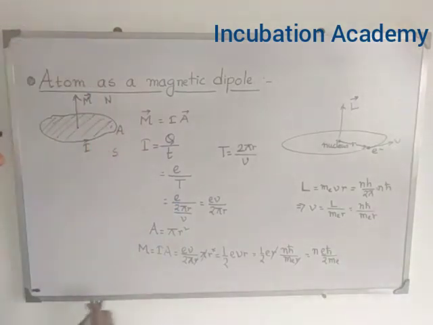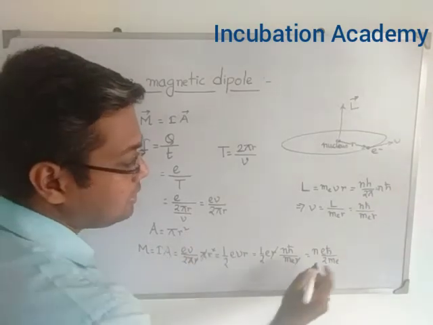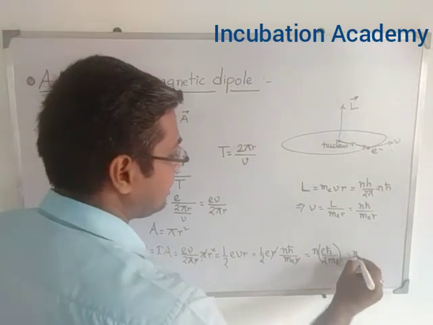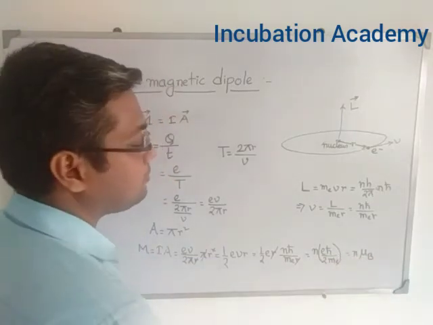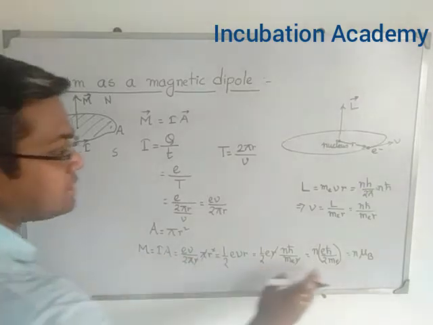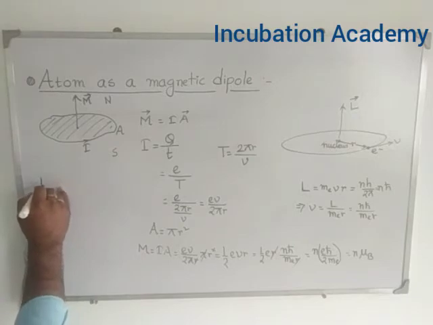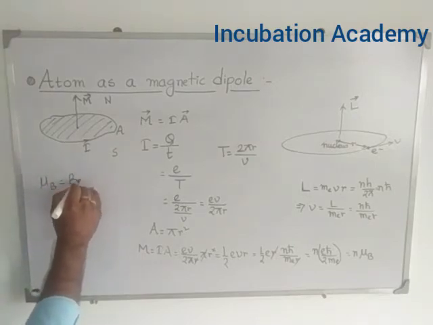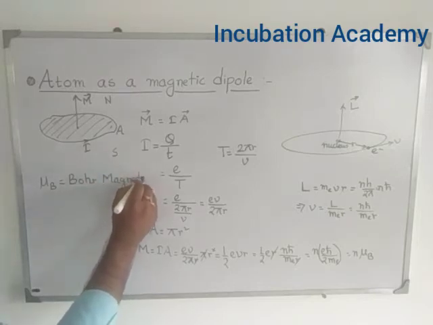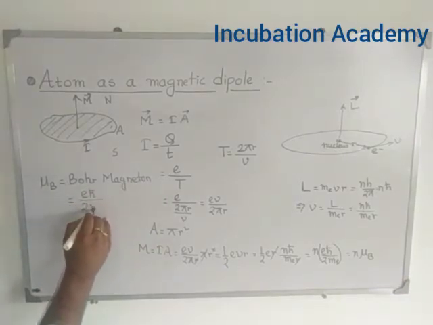So e is the electronic charge, h cut is the reduced Planck's constant, 2 is also a constant, and m_e is the mass of the electron. So here all the terms are constant. So we can say small n into a constant, it is named as the Bohr magneton, and this Bohr magneton basically tells us that the magnetic moment is the integral multiple of the Bohr magneton. So I am just writing it down here separately, mu B, which is called the Bohr magneton, equal to e h cut divided by 2 m_e.